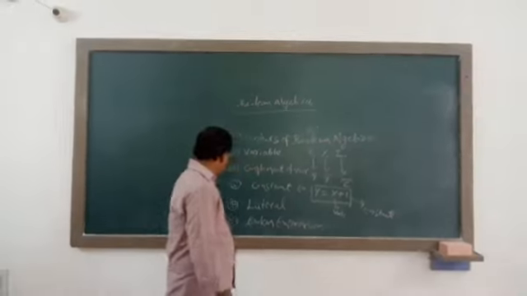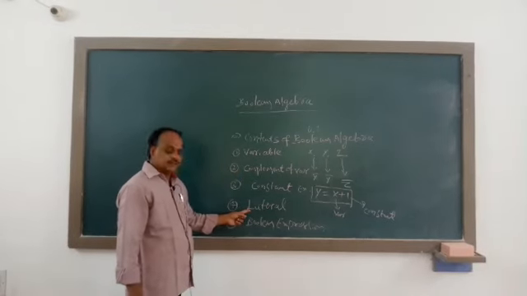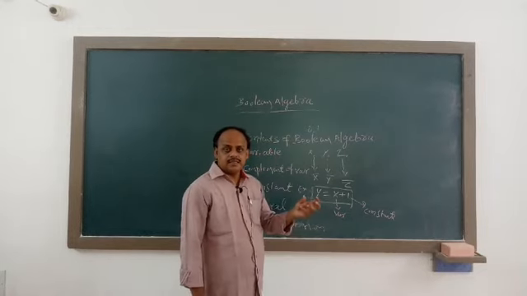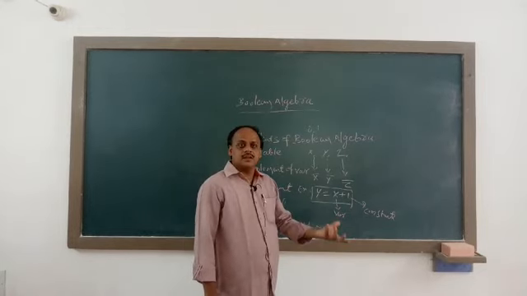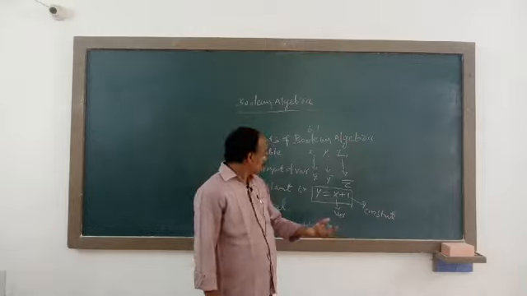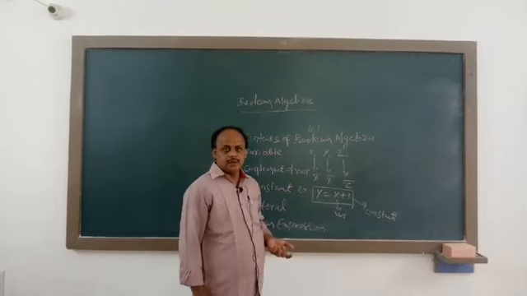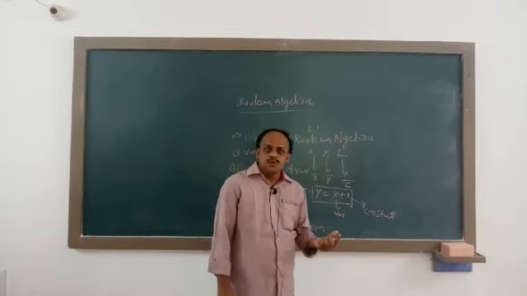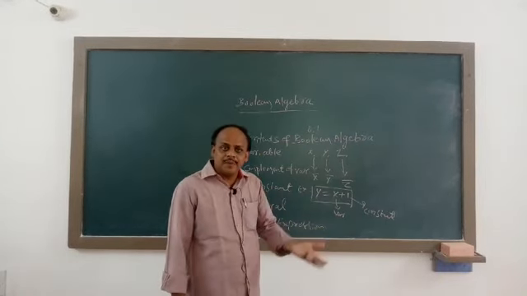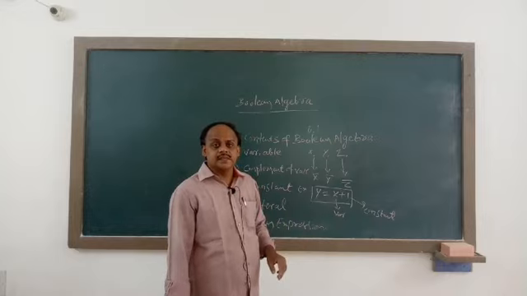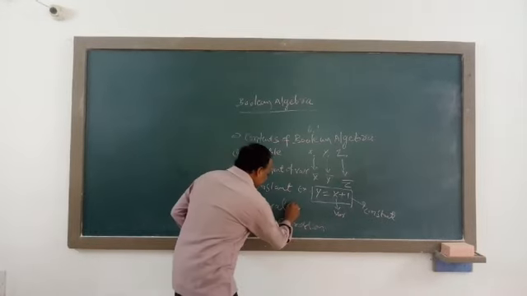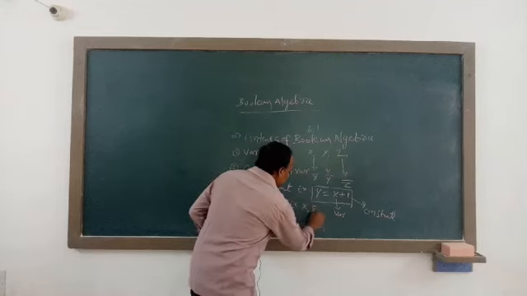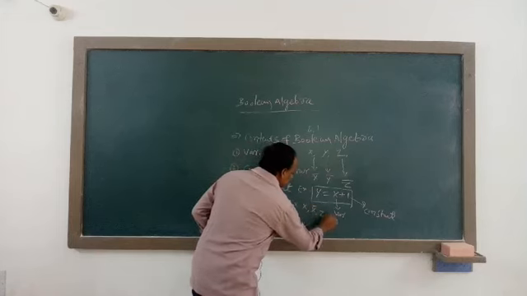And the next thing is literal. What is a literal? A literal is one which may be a variable or the complemented form of a variable. For example, x, x bar, z, z bar.